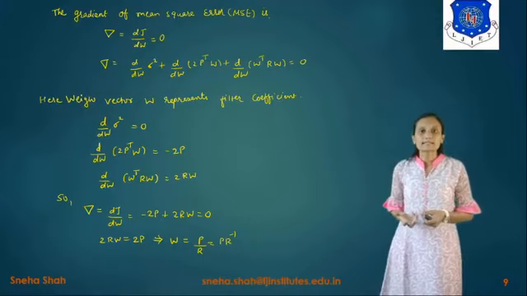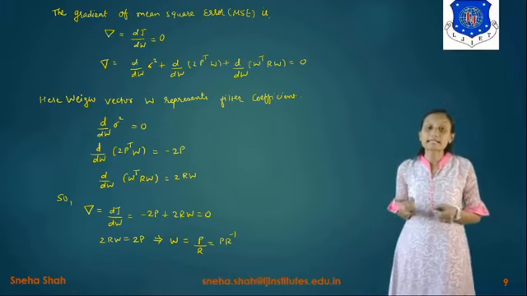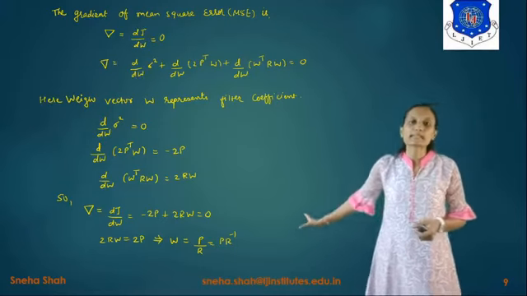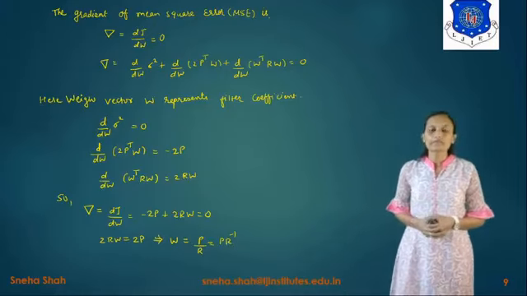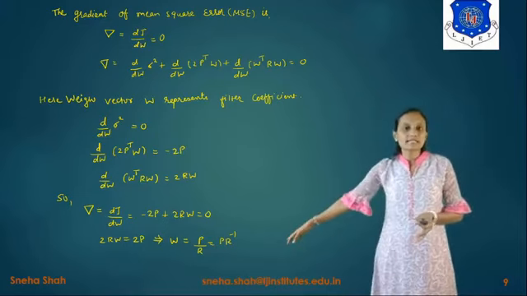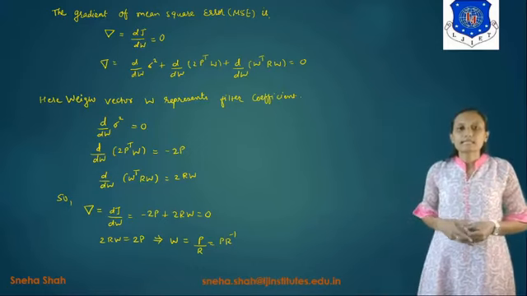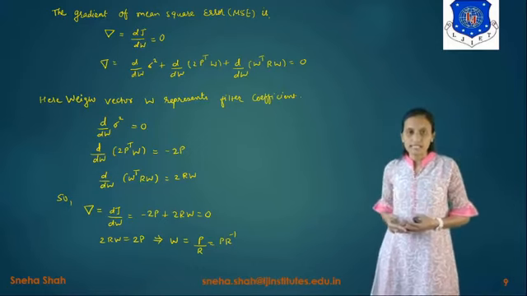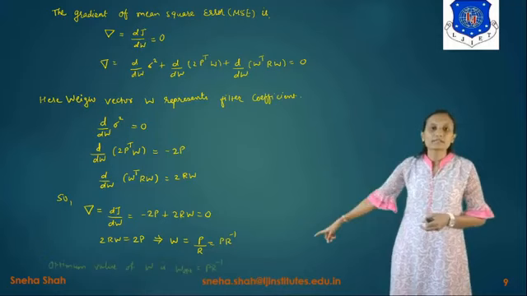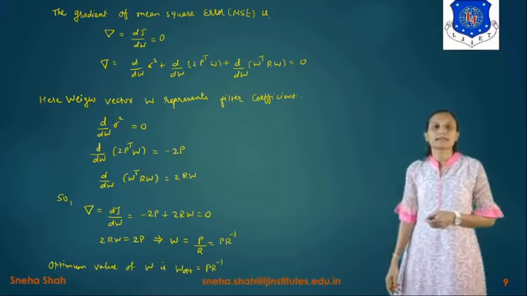Now what is the representation of W? W indicates the weight vector, or we can also say it is considered as the filter coefficient. So basically we have found the value of the filter coefficient, and the value of the filter coefficient will change according to the values of P and R. These two values will change, and according to that the value of W will change, and we can remove the noise. But if we find the optimum value of this W, it will be represented as W optimum equals PR raised to minus 1.